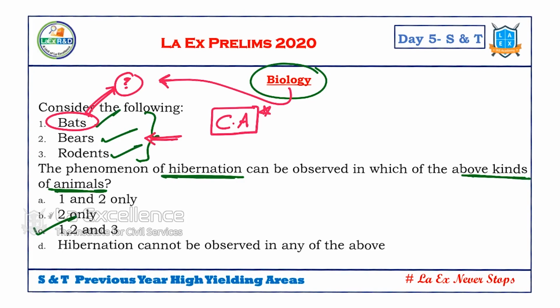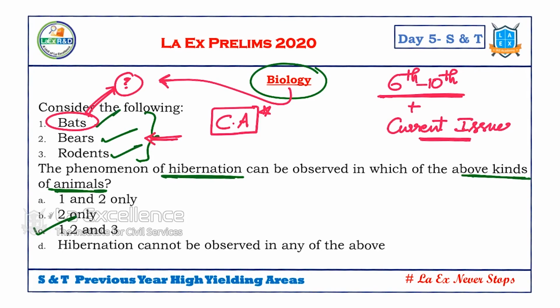So, what do we do then? We are going to read 6th to 10th class textbooks, NCERT books, because we need to have certain basics behind us. And then we are going to see the current issues. Current issue plus basic issue. With this, we can solve the questions given under biology. Read 6th to 10th class. That would be enough. If you want to read more, you can read 11th and 12th class NCERTs. For biotechnology, if you don't have the material, please read 12th class NCERT.